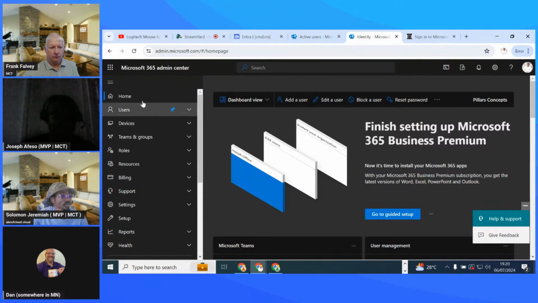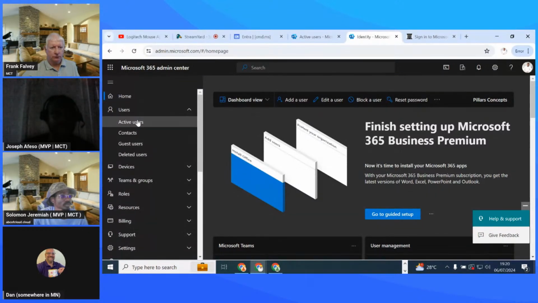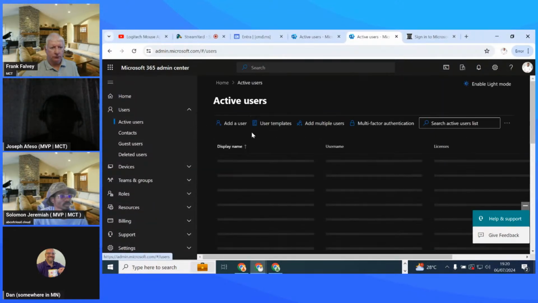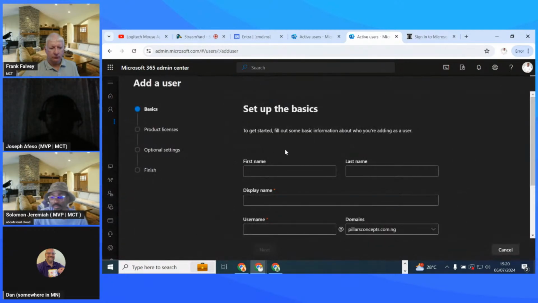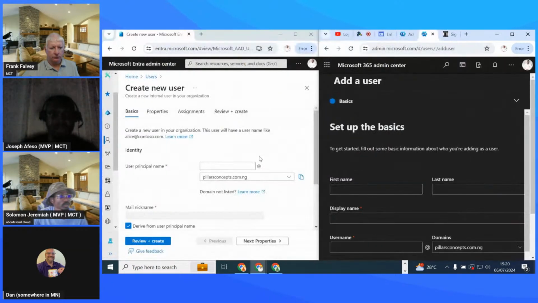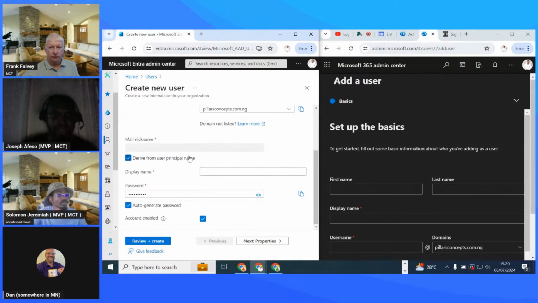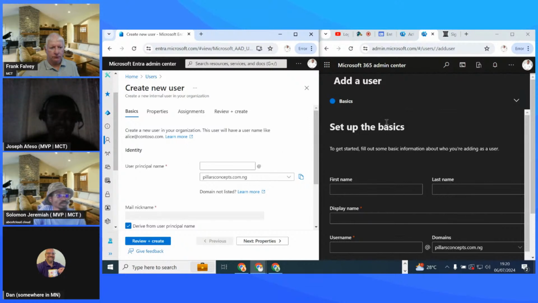Let me just bring that up. Users, active users, and then add a user. And then I'll put this by this side. Okay, so now the screen is split into two. This is the Entra ID, and this is the M365.